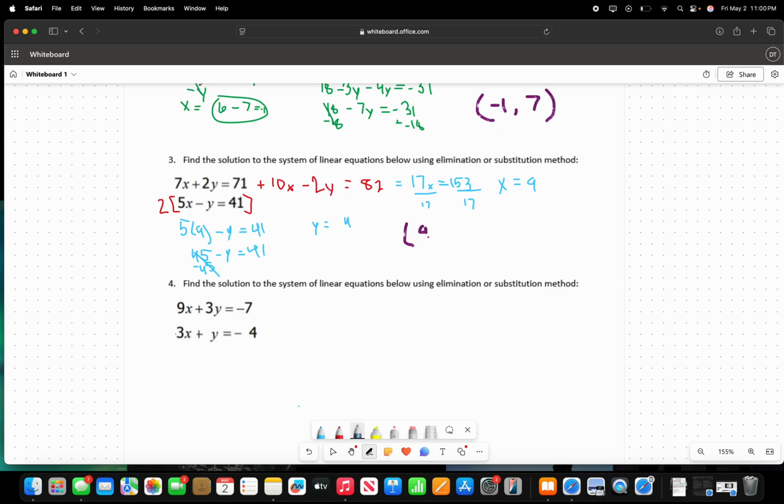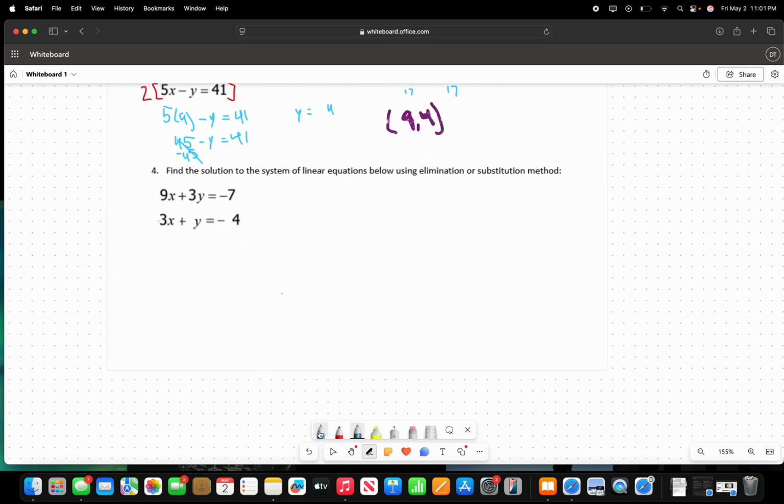So x is going to be 9 and our y is going to be 4. This is kind of looking like a 4, so let me fix that for you guys. So this is going to be our solution for question 3.